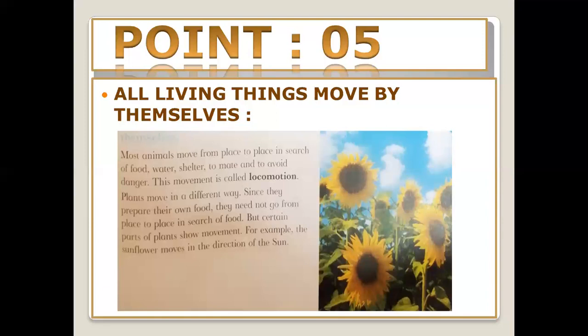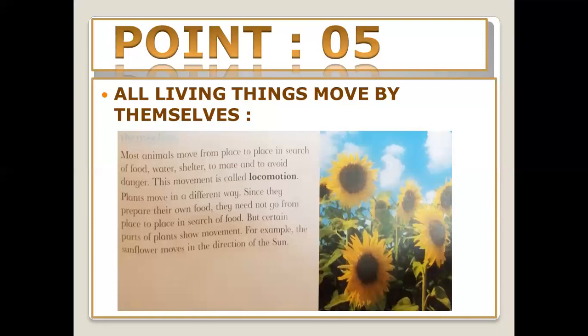It means that when we move from one place to another for water or food or shelter or any necessary thing, then our movement is called locomotion. Plants move in different ways since they prepare their own food. Definitely, they produce their food by themselves, but animals and human beings cannot produce their food by themselves.